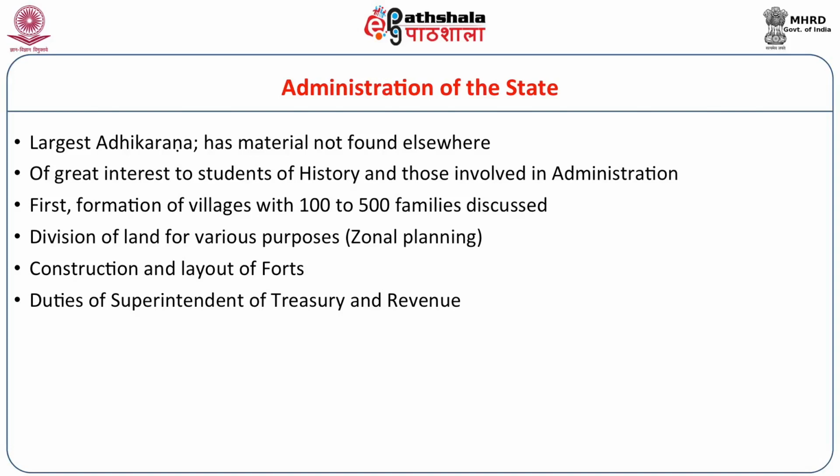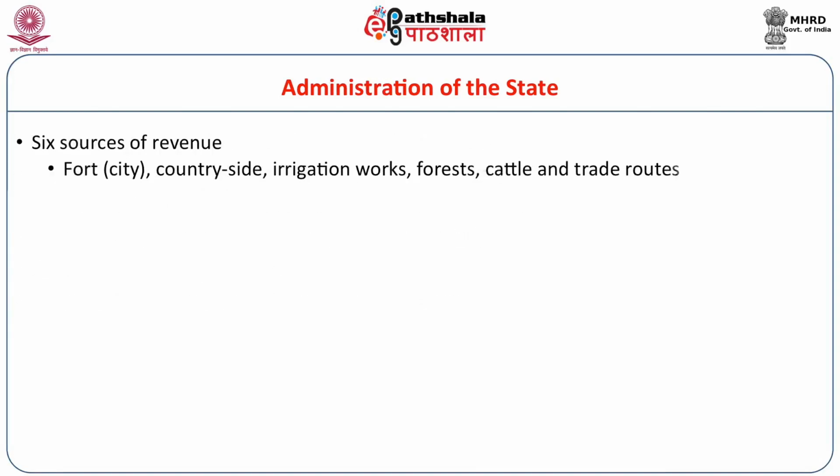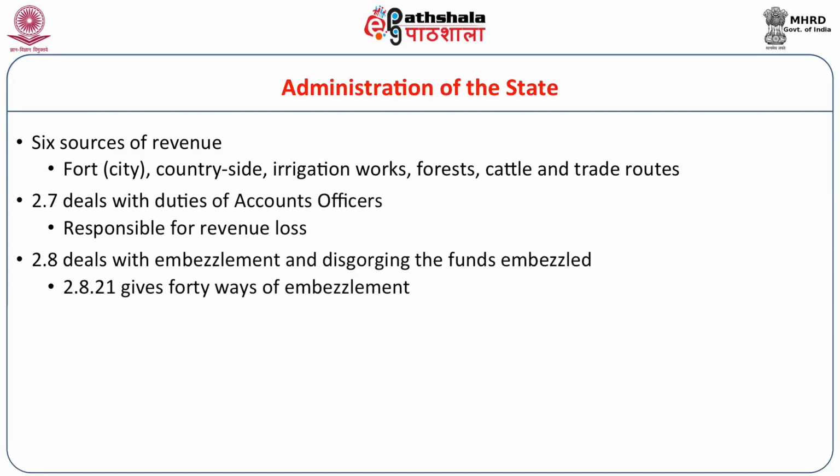There are also chapters on construction and layout of forts, the duties of the superintendent of treasury and revenue, and so on. Six sources of revenue are recognized: the fort, that is the city, the countryside, irrigation works, forests, cattle and trade routes. Then we have various adhyayas dealing with duties of accounts officers, chapters dealing with embezzlement of funds and rules on disgorgement of funds. Nowadays we are no longer doing it, but earlier if somebody was found embezzling funds, the investigation ended with disgorging the funds as well, that is taking the funds back.